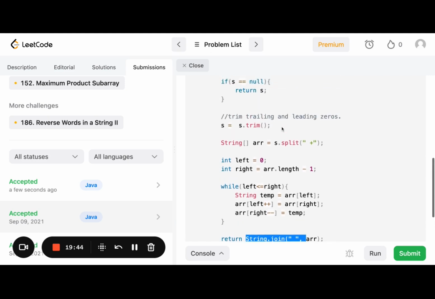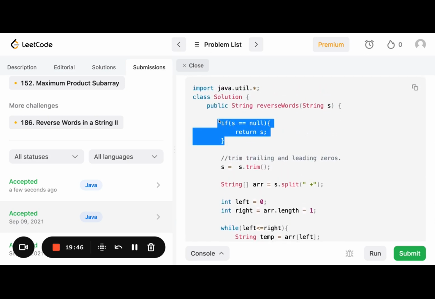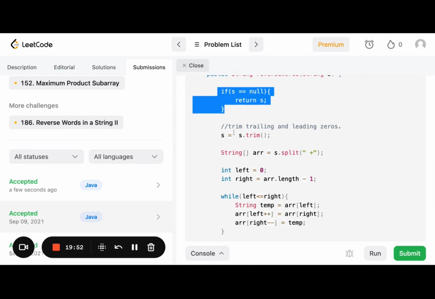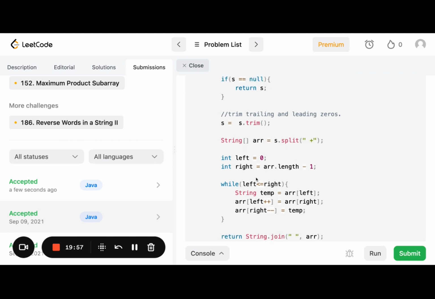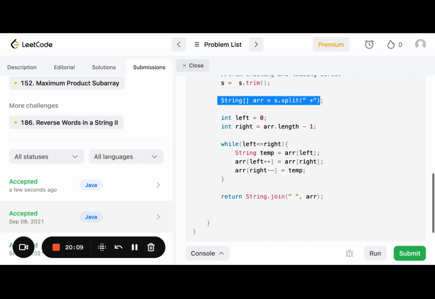Oh, I never actually reversed this string. That's why I didn't have to. How did I solve this? So I never reversed the string. I fixed all the trailing and leading spaces. And I said, while left is less than or equal to right, string temp equals array at left. Oh, I'm going through. Oh, bro, this is hella smart.